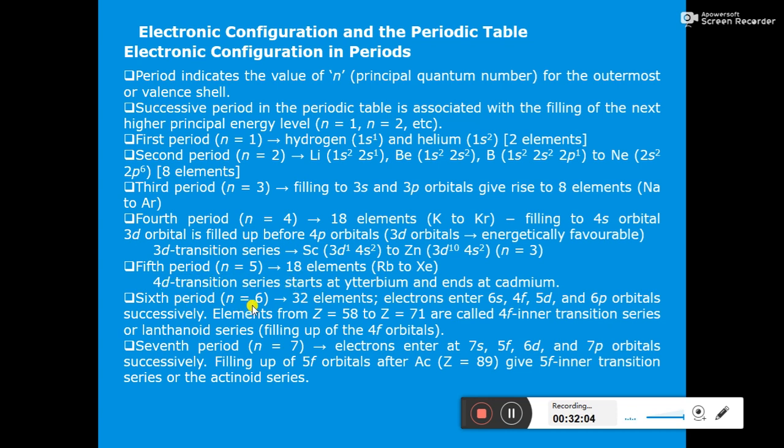Then in the sixth period, n equals 6, 32 elements are there, in which the electrons enter the 6s, 4f, 5d and 6p orbitals successively.